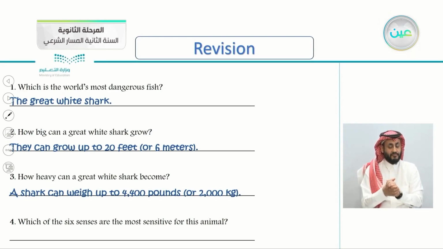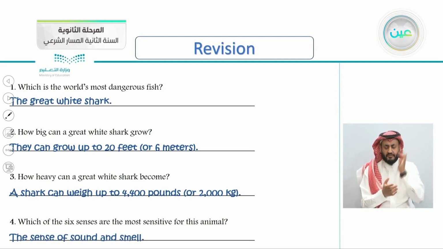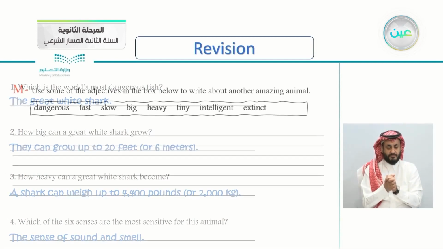Which of the 6 senses are the most sensitive for this animal? So which sense is the most sensitive for this animal? It is the sense of sound and smell.